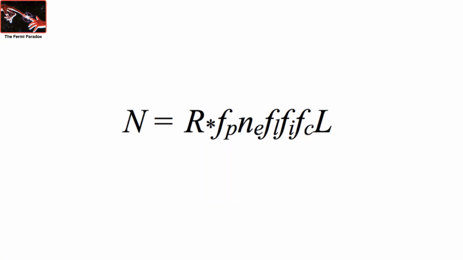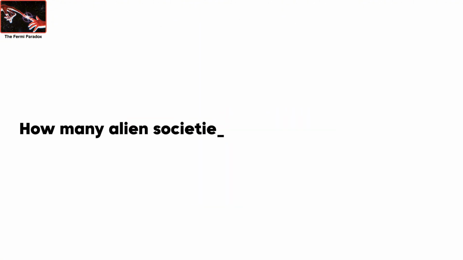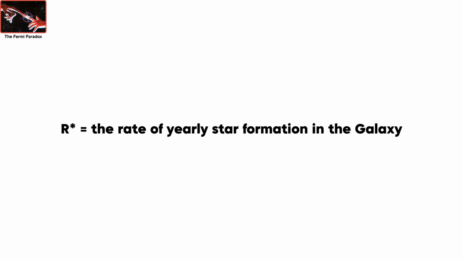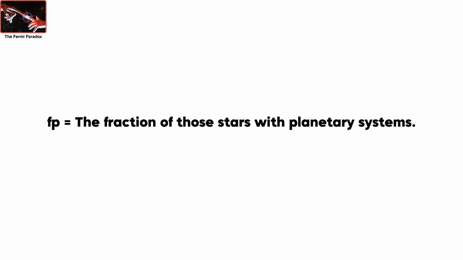But in 1961, Frank Drake created the Drake equation. How many alien societies exist and are detectable? Here's the equation. The number of civilizations in the Milky Way galaxy whose electromagnetic emissions are detectable. The rate of yearly star formation in the galaxy. The fraction of those stars with planetary systems.